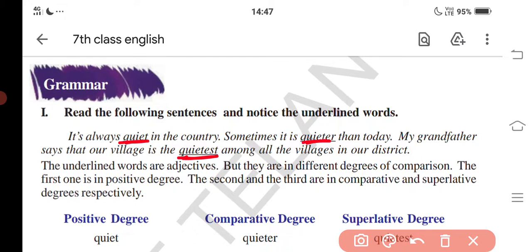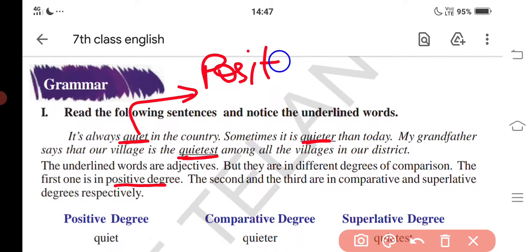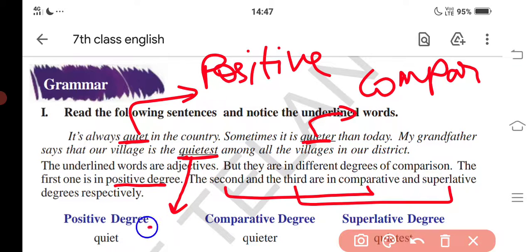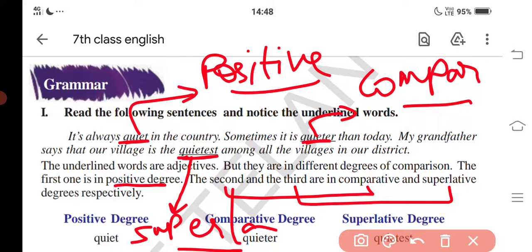First, the word quiet. The first one is positive degree, which means quiet is positive degree. Next, quieter. Quieter means the second one is comparative. The third one, quietest, is superlative degree. Okay, let's understand the positive, comparative and superlative degrees with examples now.